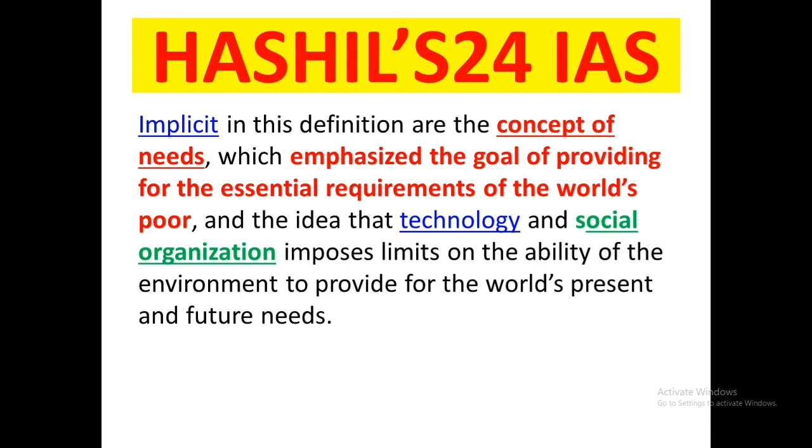Implicit in this definition is the concept of needs, which emphasizes the goal of providing for the essential requirements of the world's poor, and the idea that there are two factors that impose limits on the ability of the environment to provide for the world's present and future needs. What are the two factors? Technology and social organization. According to the Brundtland Commission report, technology and social organization impose limits on the ability of the environment to provide for the needs of the present and future generations.